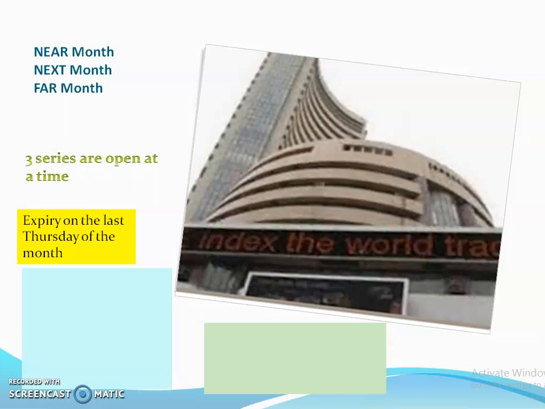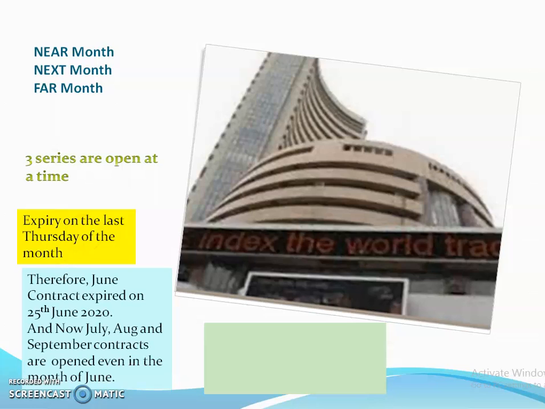So how can we have the July contract series in the June month? It is because the expiry happens on the last Thursday of the month. On the 25th of June, we have the last Thursday of the June month. So all the contracts of the June month have expired on the last Thursday. So now, even in the June month, we have the July contract and the other 2 contracts of the next month and the far month series.